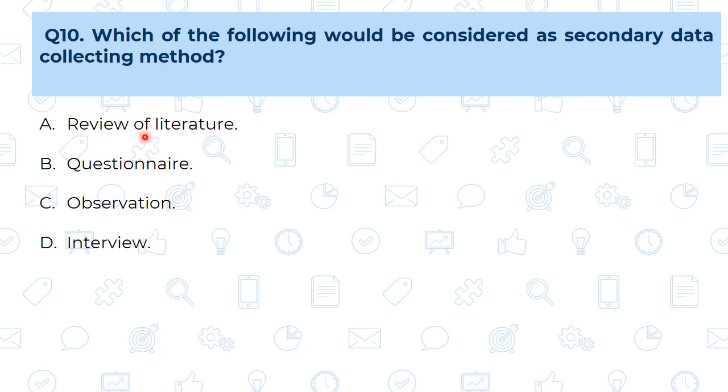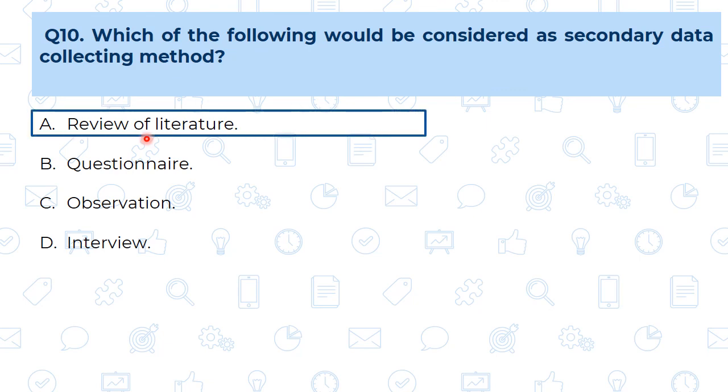But in the case of review of literature, what does it mean? That literature is already done by another author and it is relevant to our topic. That's why we are taking the help of that literature. Means we are just going through that literature. That is called review of literature. So this comes under the secondary data collecting method. So our correct answer is A, that is review of literature.